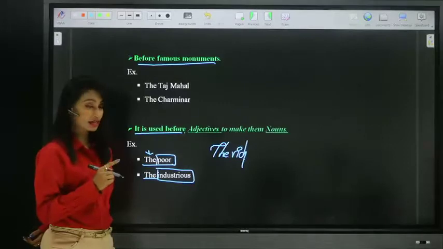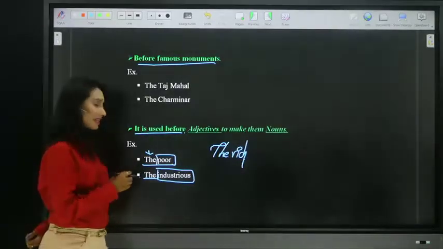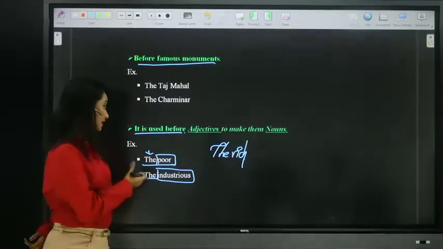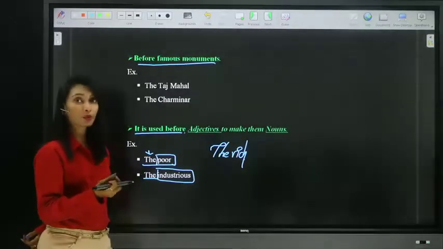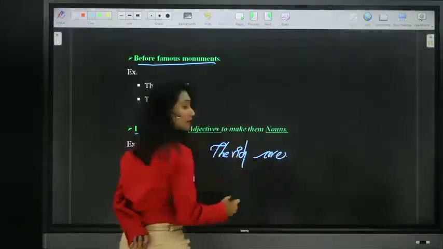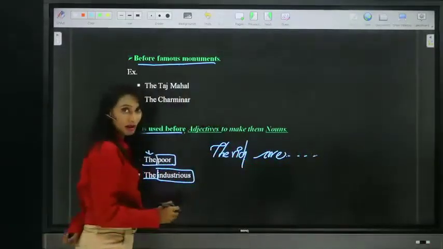It is not a singular noun. So you cannot use the riches, the poor, the industrious. No, because that word itself, when preceded by article, act as a plural noun. So the rich are, not the rich is. The poor are. The industrious are. So do remember that one.